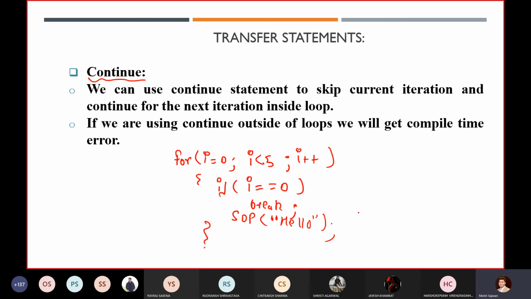I will not get any output. Why? Because the value of i is 0, and i is less than 5, so it satisfies my condition.